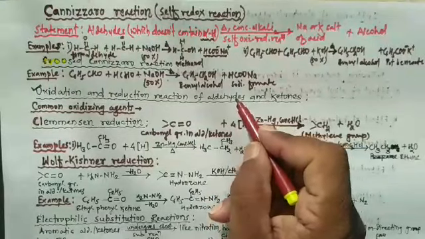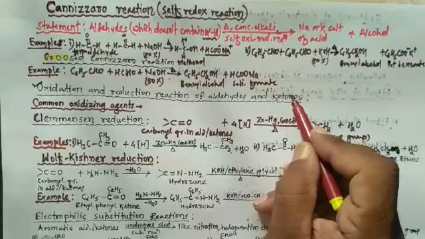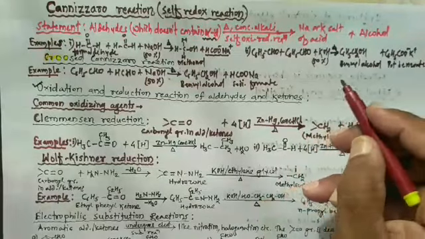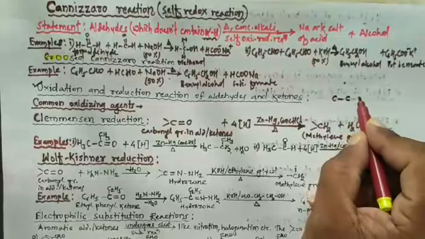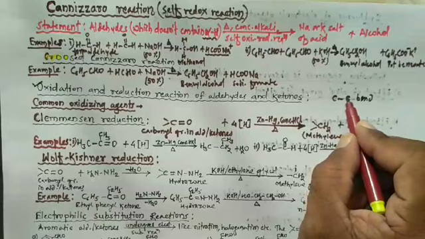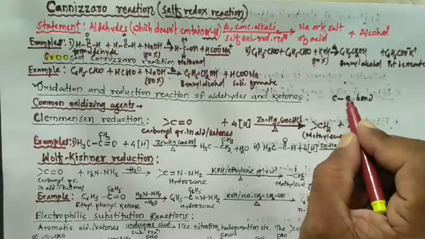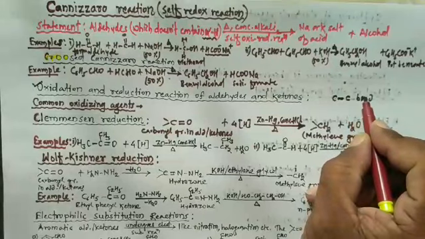While ketones do not undergo oxidation easily because it involves breaking of a carbon-carbon single bond.